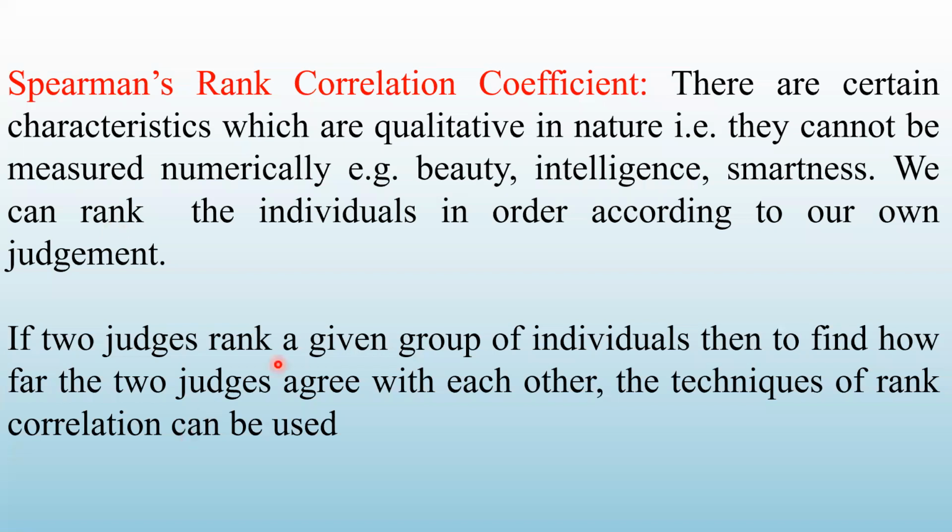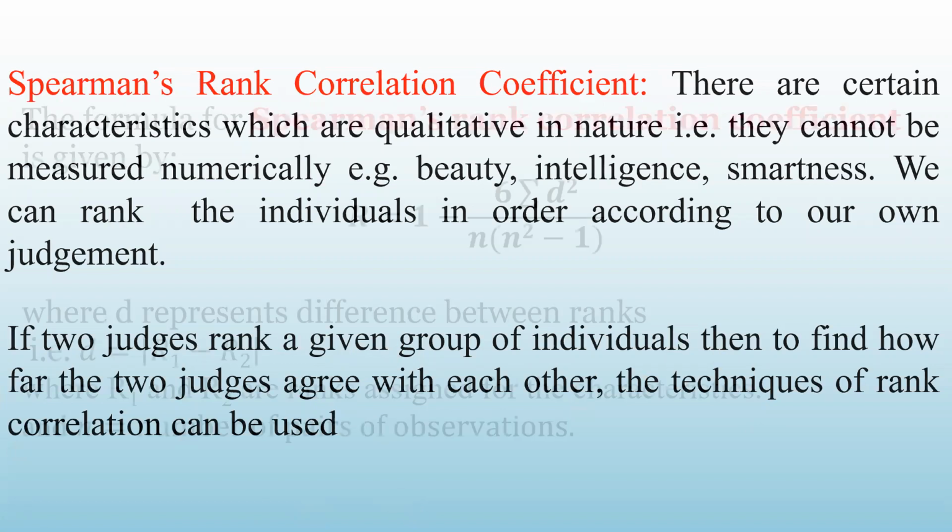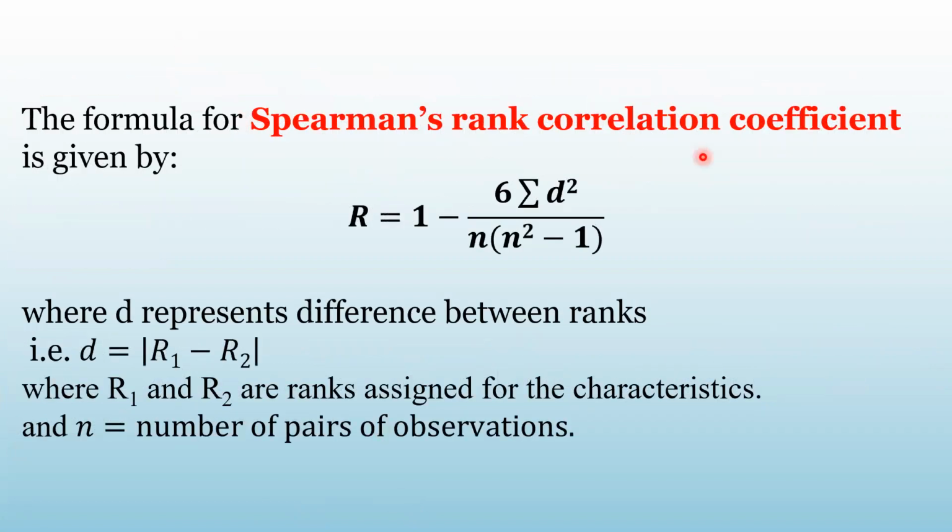So if two judges rank a given group of individuals, then to find how far the two judges agree with each other, the technique of rank correlation can be used. This is given by Spearman, so it is called Spearman's rank correlation coefficient. The formula for Spearman's rank correlation coefficient is R equal to 1 minus 6 times the summation of d square divided by n times n square minus 1.